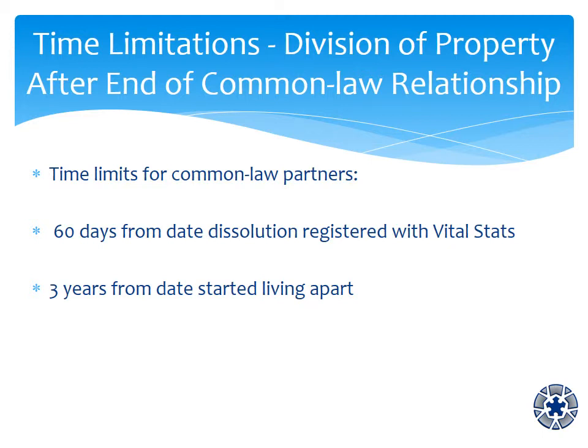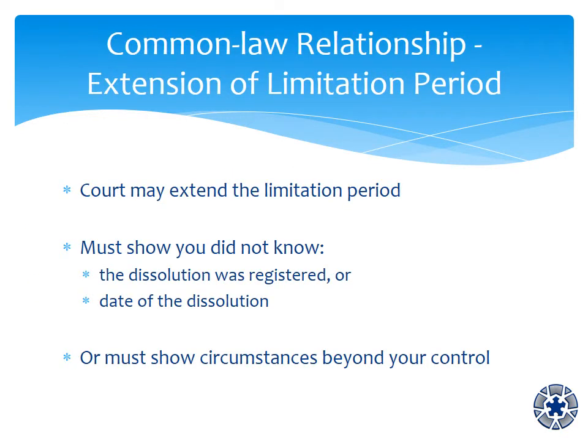The time limits for common law partners are either 60 days or 3 years. 60 days from the date a dissolution is registered with Vital Statistics, if you register your relationship with Vital Statistics. The time limit is 3 years from the date you started living apart, if you did not register your relationship with Vital Statistics. The court may extend the limitation period by such length of time as it considers appropriate. You would have to show that you did not know that the dissolution was registered, or that you did not know the date the dissolution was registered, or that there were circumstances beyond your control.